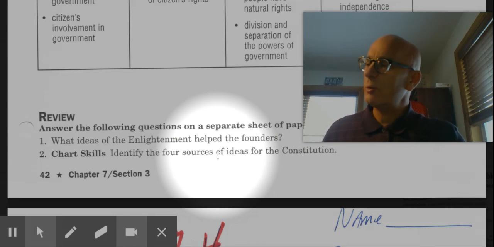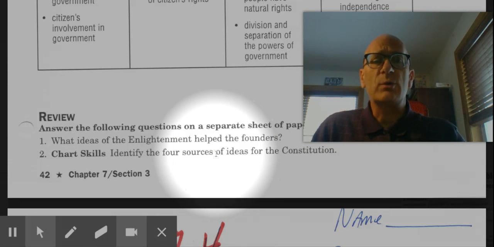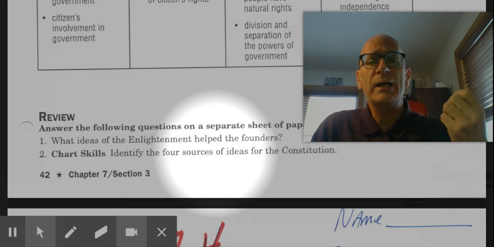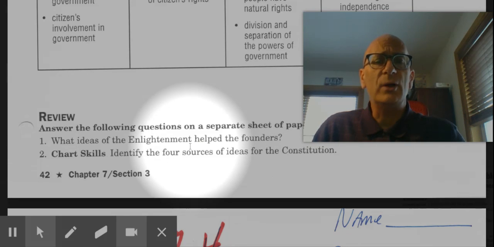In our next section, we are going to look at Chapter 7, Section 4, which is going to be titled Ratification and the Bill of Rights. We're going to see how the Constitution was ratified and approved by the 13 states, and we're also going to see the implementation of a Bill of Rights as well.